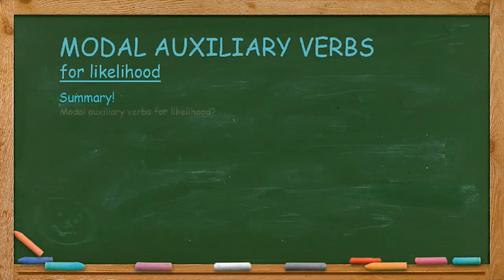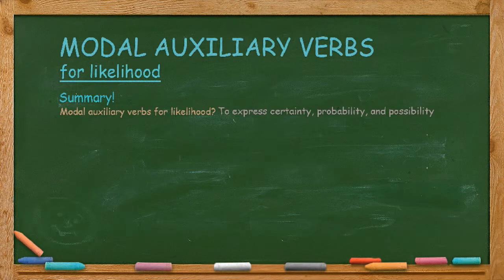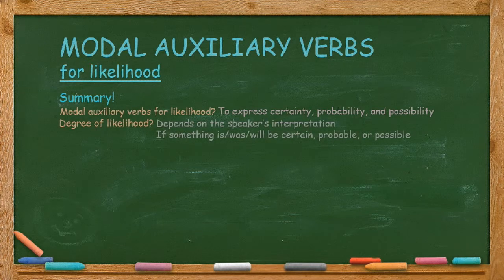Here's a summary of the lesson. Modal auxiliary verbs for likelihood. Use them to express certainty, probability, and possibility. Degree of likelihood. It depends on the speaker's interpretation. If something is, was, or will be certain, probable, or possible in their mind.